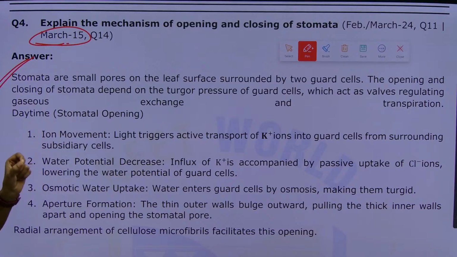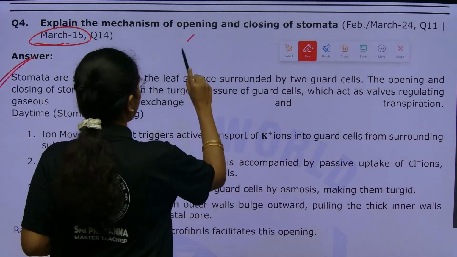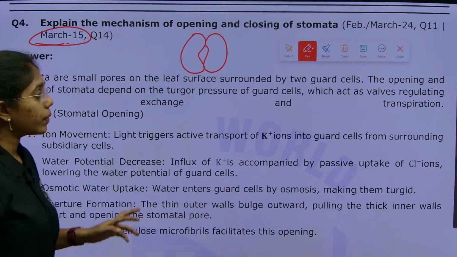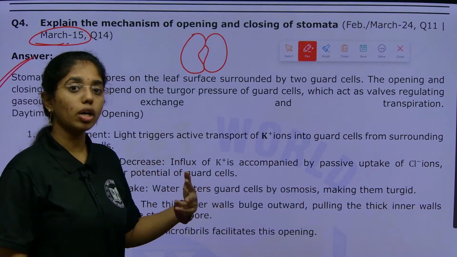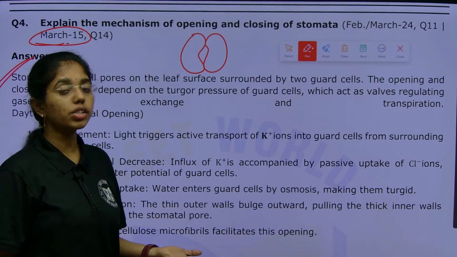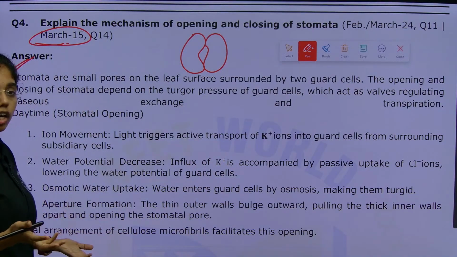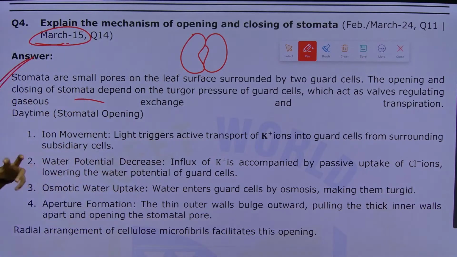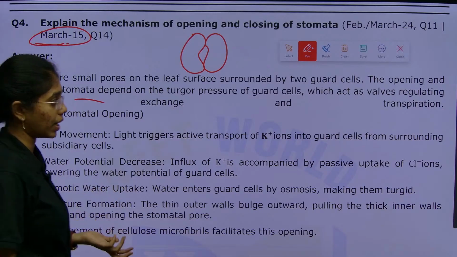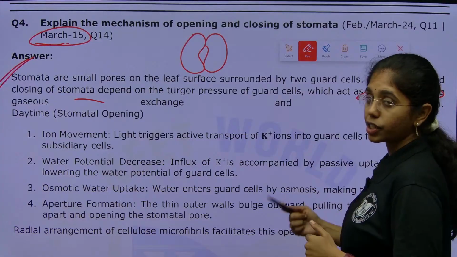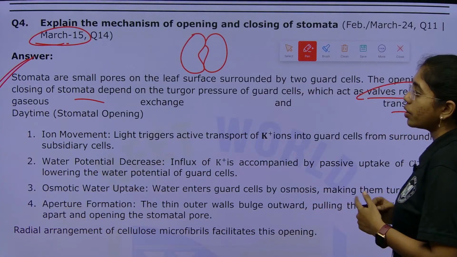Stomata are small pores on the leaf surface which are surrounded by two guard cells. The guard cell shape varies based on the class. If it is monocots, you will have dumbbell shaped guard cells. If it is dicots, you will have bean shaped guard cells. The opening and closing of stomata depend on the turgor pressure of guard cells, which act like valves regulating gaseous exchange and transpiration.